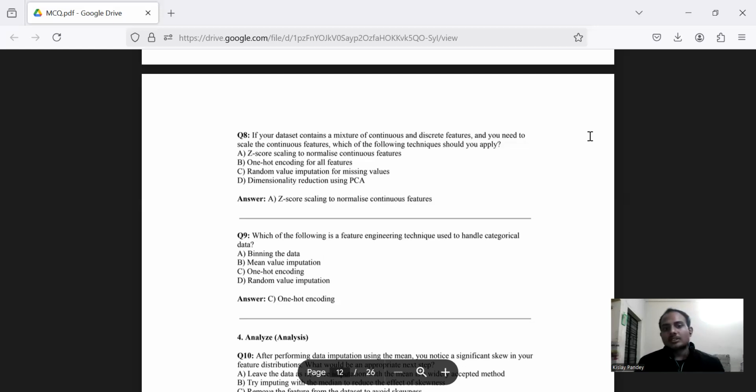Question number 9, which says, which of the following is a feature engineering technique used to handle categorical data? Option A, binning the data.